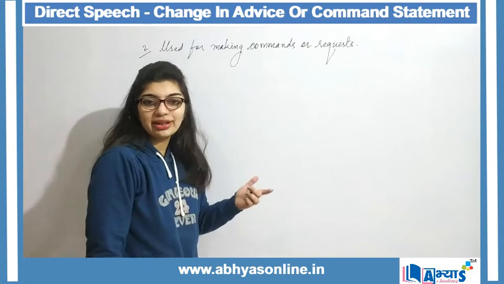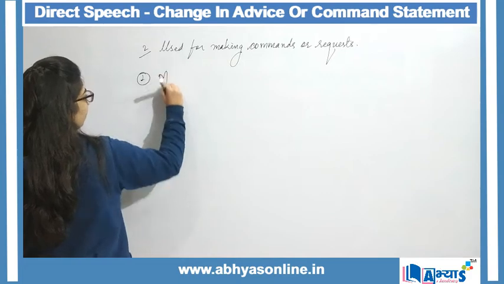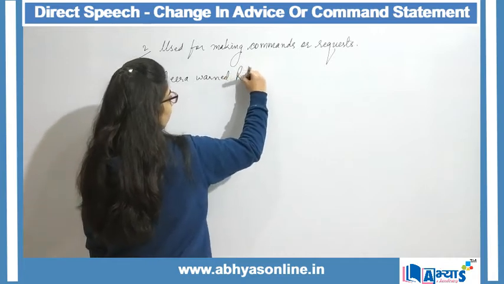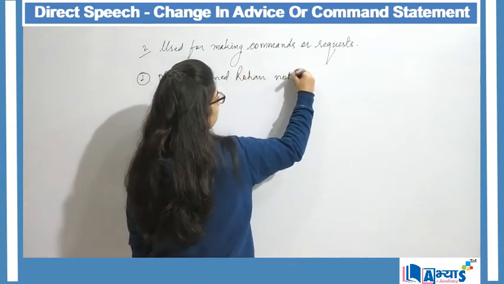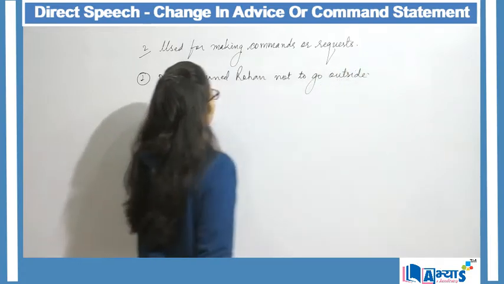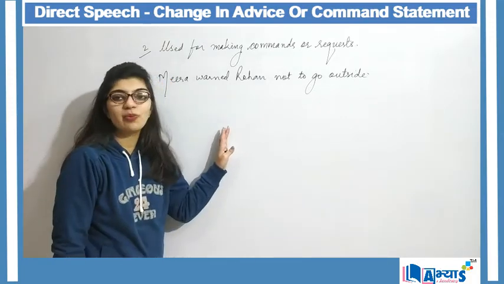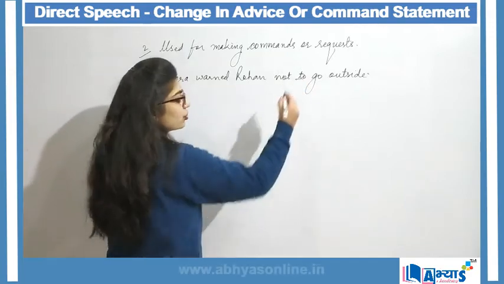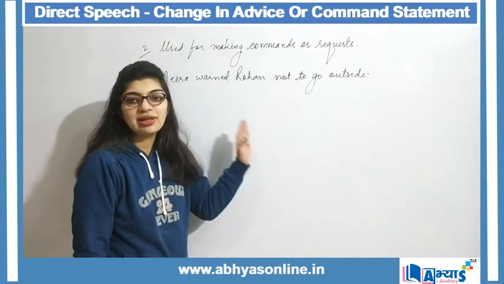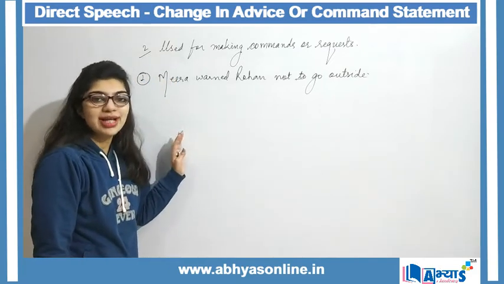So now let us understand this concept through example. So example can be Meera warned Rohan not to go outside. Meera warned Rohan not to go outside. This is my sentence in indirect form because it contains "to", and again there are no inverted commas in the sentence. A sentence which is in indirect form. Now I have to convert the sentence into my direct form.